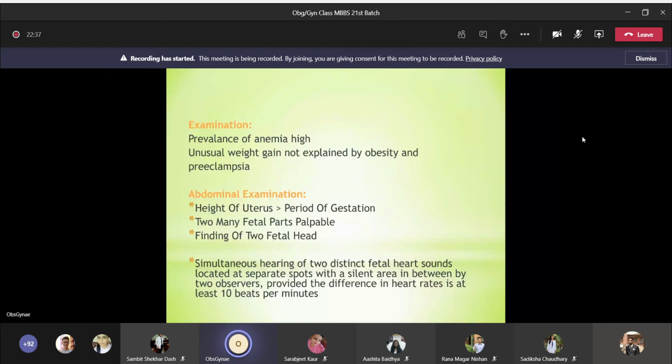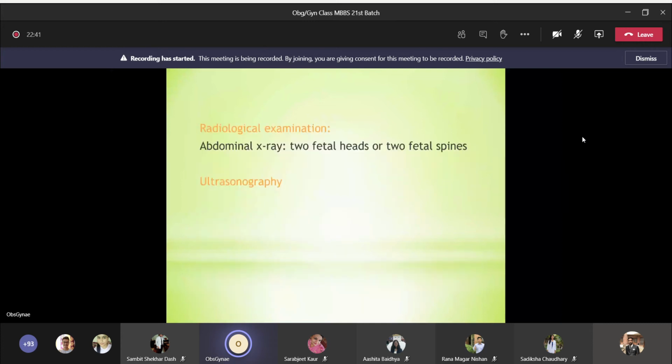Now, coming to radiological examination, abdominal X-ray can be done when you can see two fetal heads or two fetal spines. But these days, abdominal X-ray is not done to diagnose twin pregnancy because we can use ultrasound. Okay, ultrasound is available everywhere, so you can just order ultrasound, and the radiologist will do ultrasound and say that the lady has twin pregnancy.